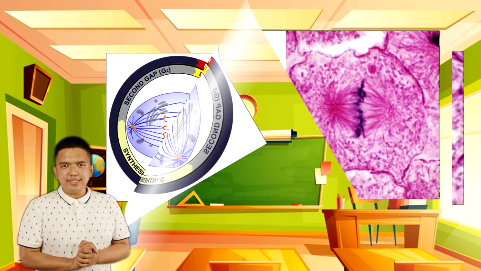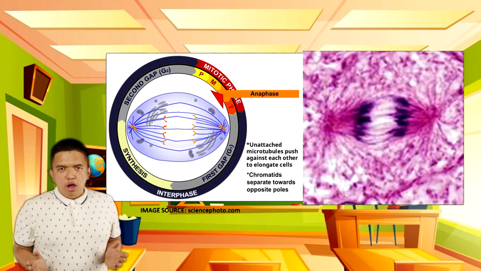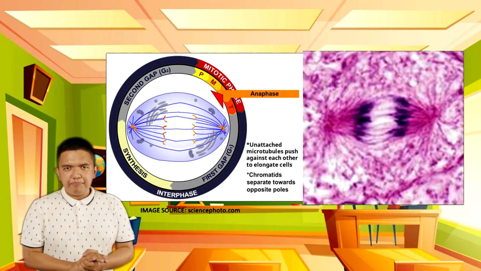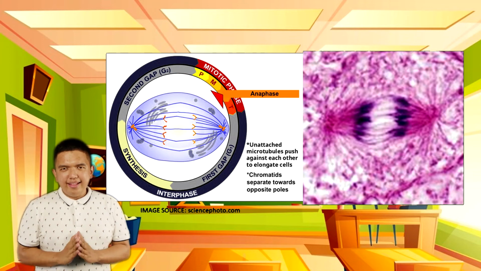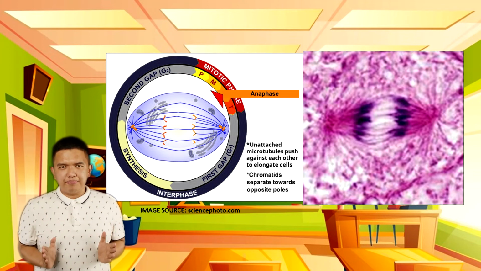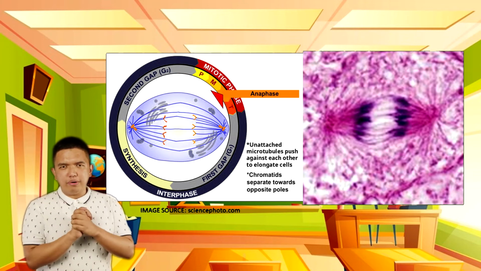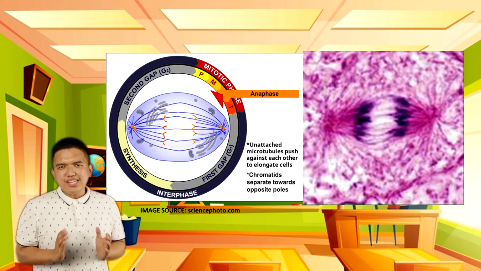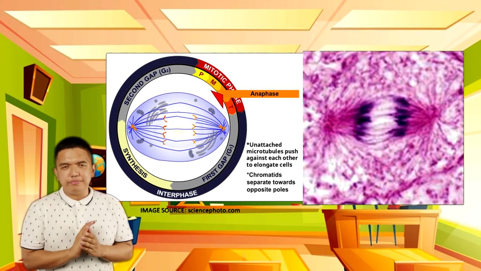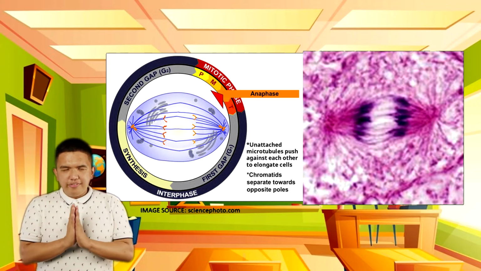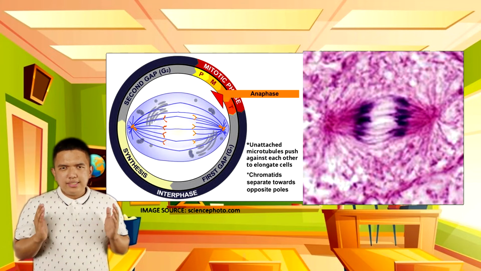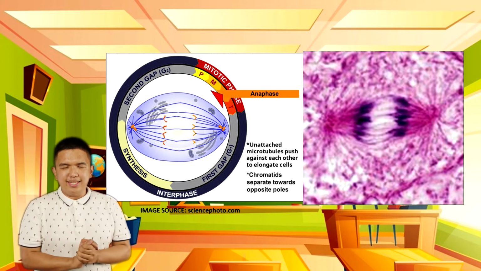The next phase is the anaphase. When this stage happens, the spindle fibers shorten and the kinetochores separate. Spindle fibers form guide wires that attach to the chromosomes at their centromeres. The centromere of each chromosome separates into sister chromatids.